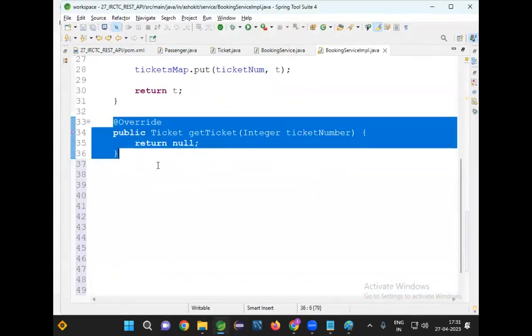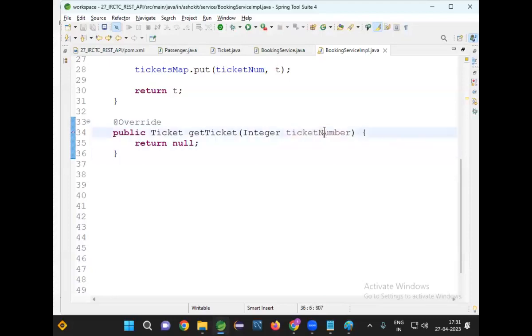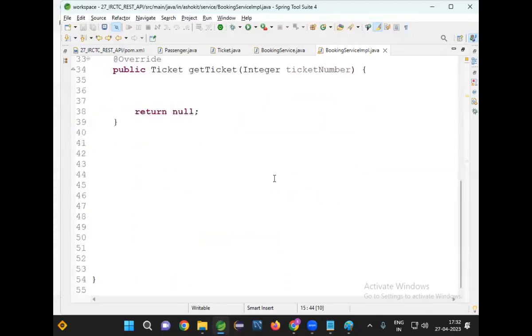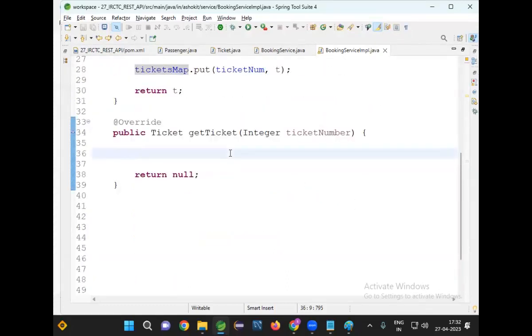Next one, I'm going to have one more method. The ticket number is available. When the ticket number is available, do I need to get the ticket and send it? Yes, I know the number of the ticket. Get the ticket and give the ticket. Wherever the ticket is available, the ticket will be available inside the map. In the map, data is available in the form of key and value. If data is available as key-value, can you get the data based on the key? How can we get that?